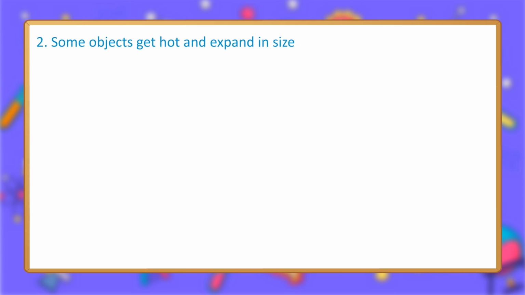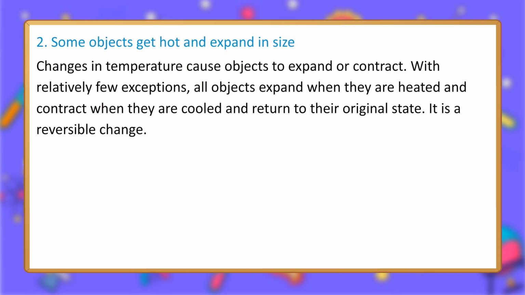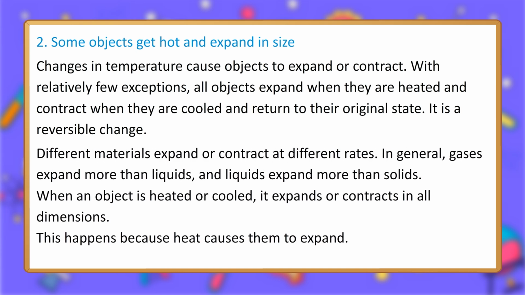2. Some objects get hot and expand in size. Changes in temperature cause objects to expand or contract. With relatively few exceptions, all objects expand when they are heated and contract when they are cooled and return to their original state. It is a reversible change. Different materials expand or contract at different rates. In general, gases expand more than liquids, and liquids expand more than solids. When an object is heated or cooled, it expands or contracts in all dimensions. This happens because heat causes them to expand.